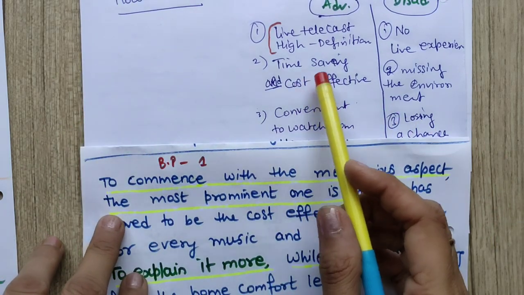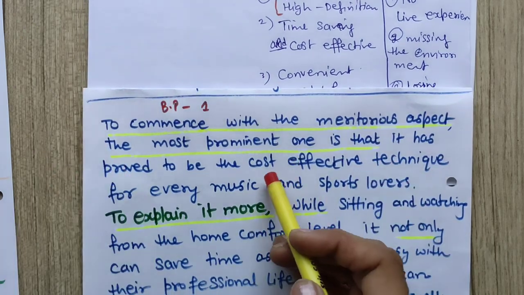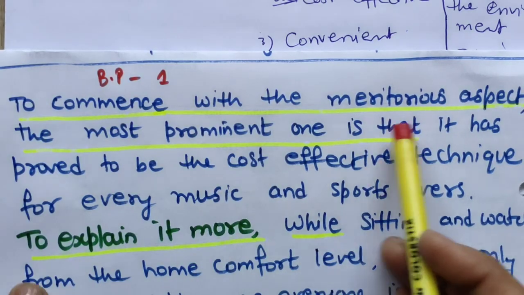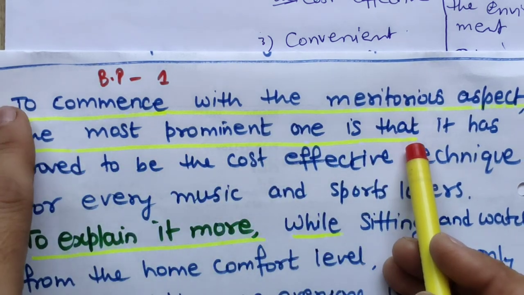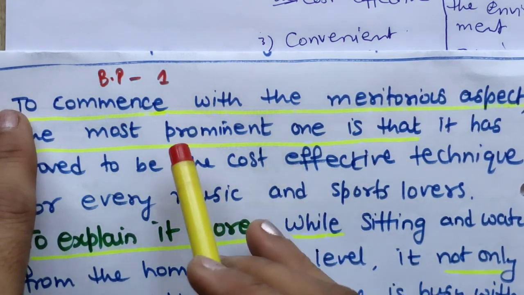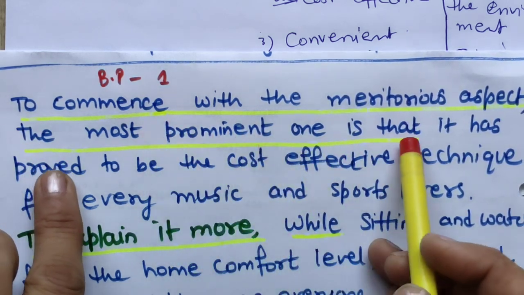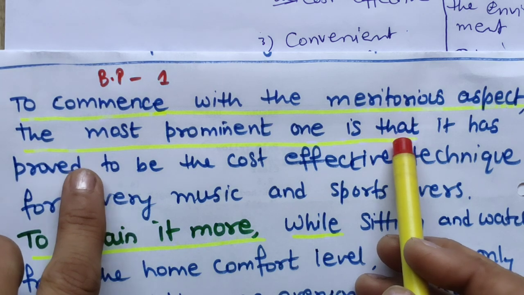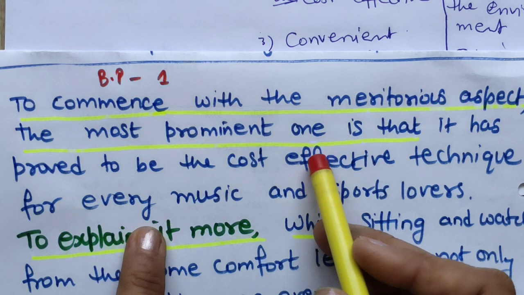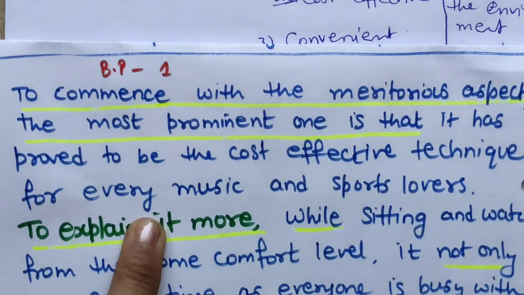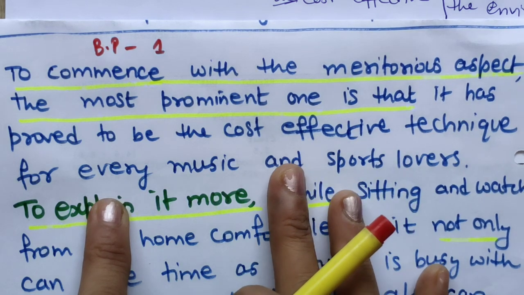So I will just talk about time saving and cost effective first. So see this: to commence with the meritorious aspect, the most prominent one is that. From here to here you can copy it, there is no harm. There is no harm in these templates or these words, so you can easily get 6.5. Only bands will not give you 6.5. The points, the explanation relating to the topic statement, that will give you more points.